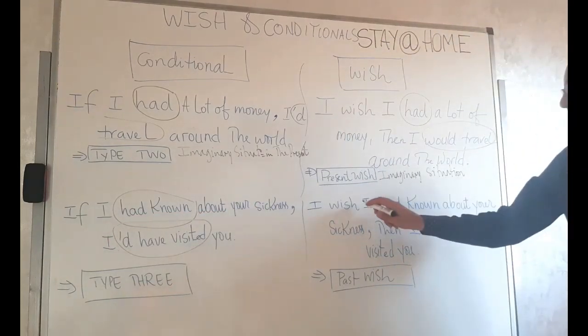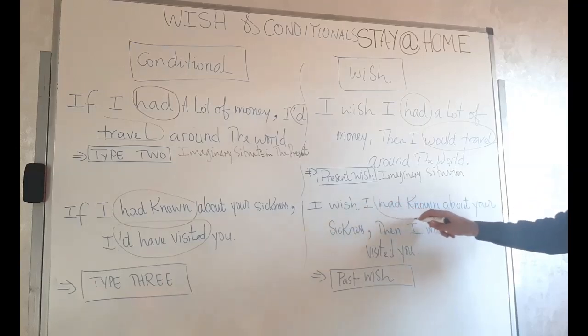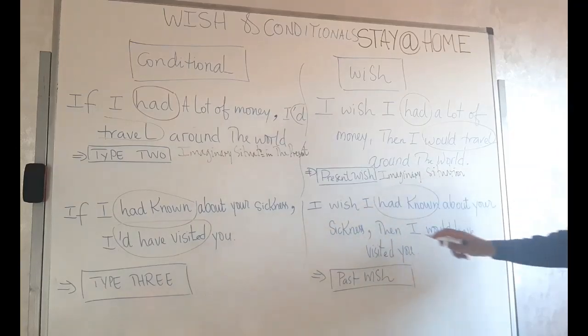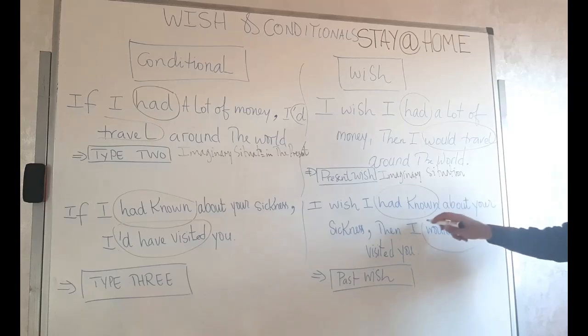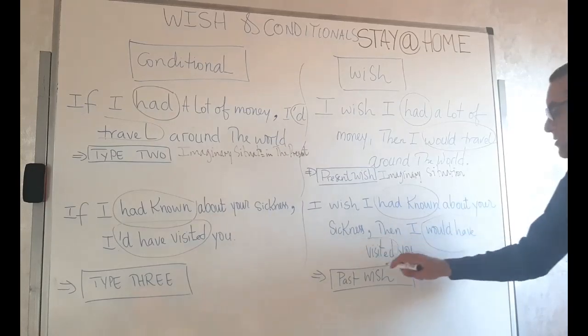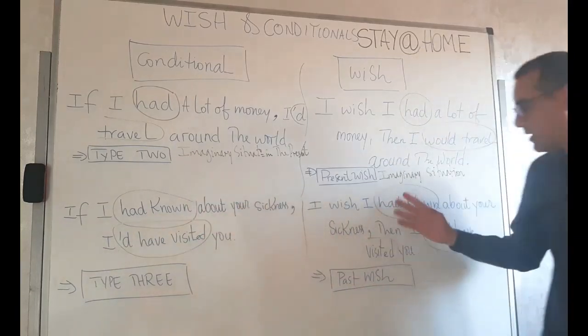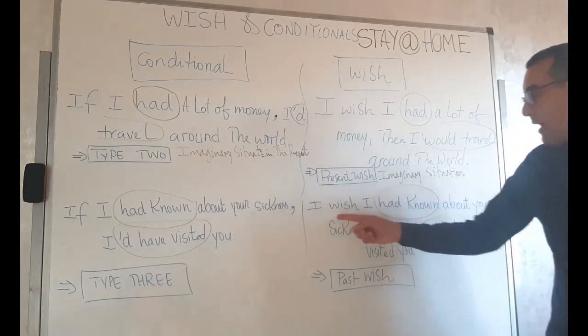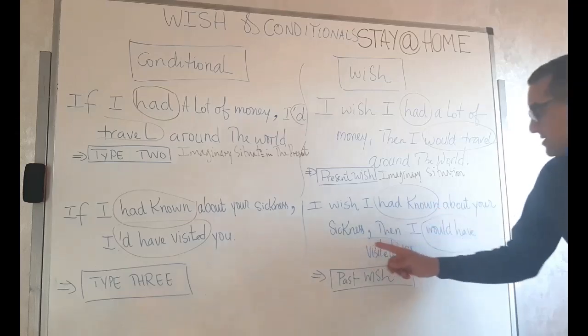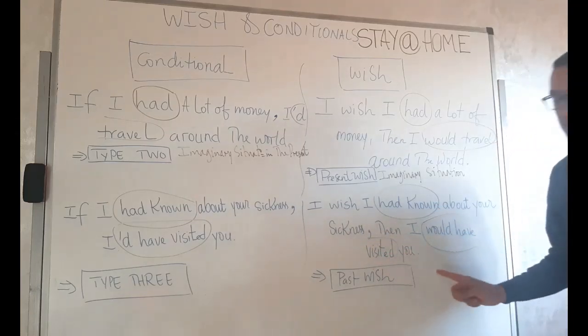It's the same thing here: I wish I had known, then I would have visited you. So in the two clauses, we almost have the same grammatical structure, and they also have the same use.